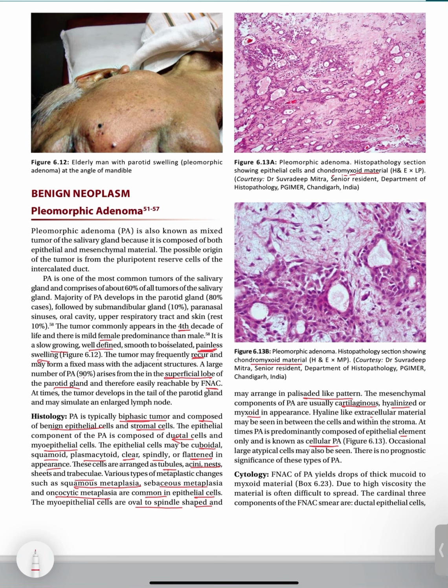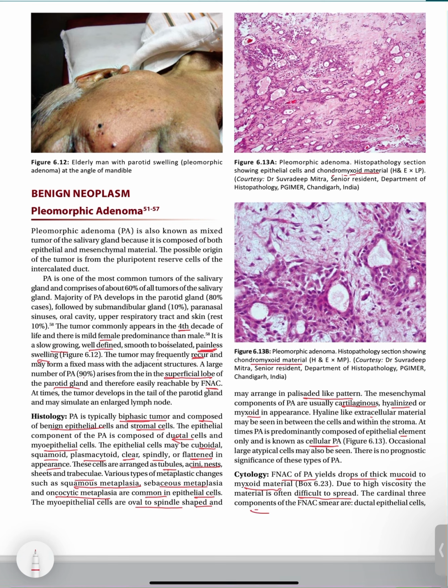chondromyxoid material. Okay. Now talking about the cytology of the pleomorphic adenoma, the FNAC will yield drops of thick mucoid to myxoid material, and due to its high viscosity, the material is often difficult to spread. So that way we can also know that it is a pleomorphic adenoma.